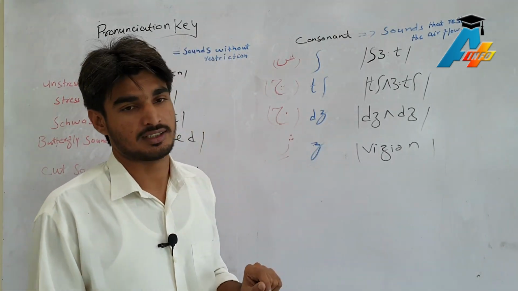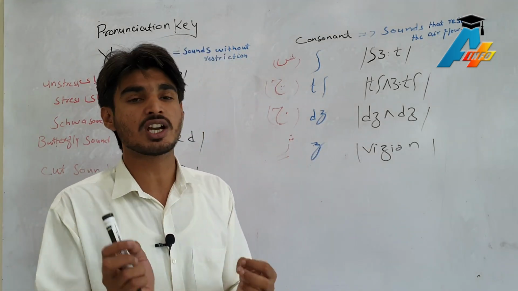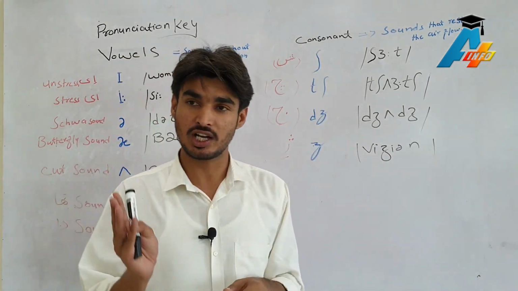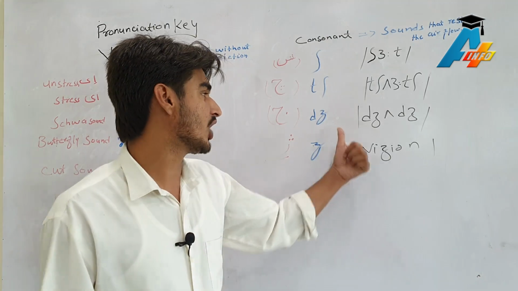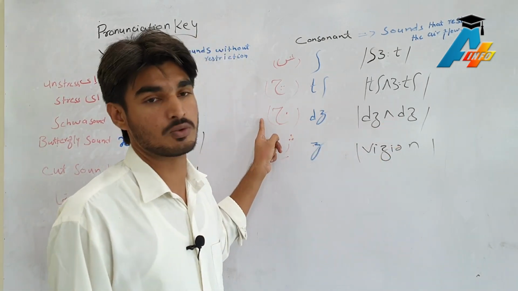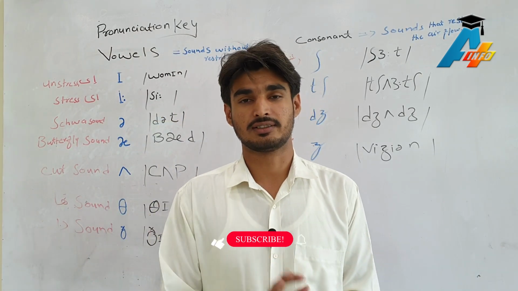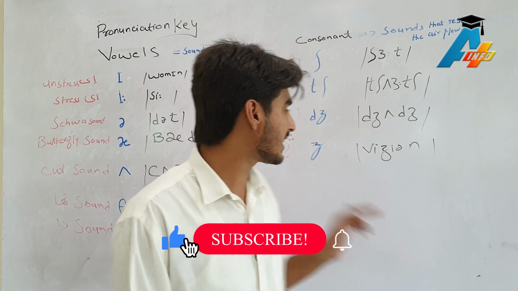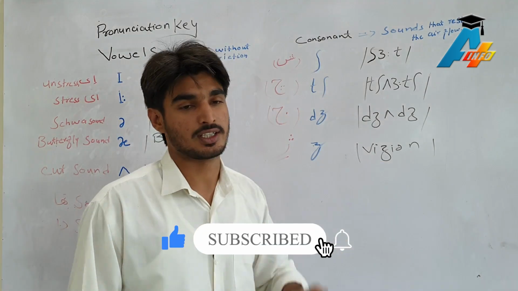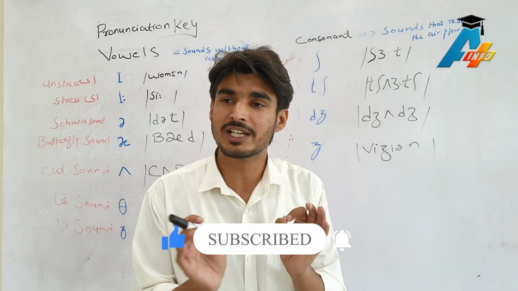The next one is the j sound. D and Z, the combination of both letters, makes the j sound. For example, in jug, jam, and judge. So this is the word judge, and this is the j sound. The next one is the zh sound, only Z. For example, in the word vision, it's vision. So this is the little bit of difference.